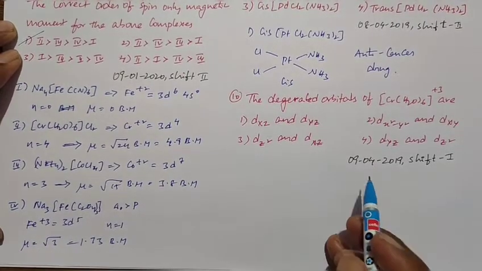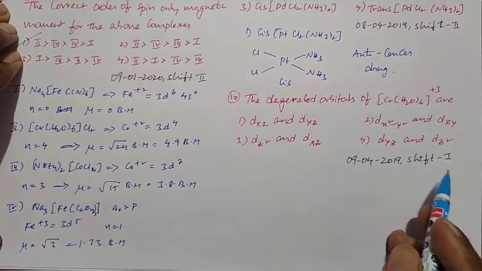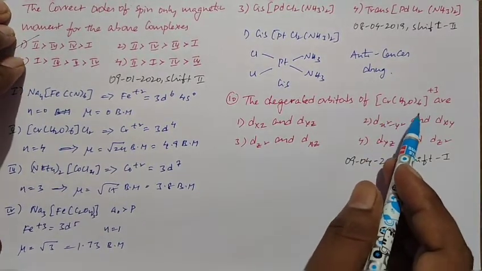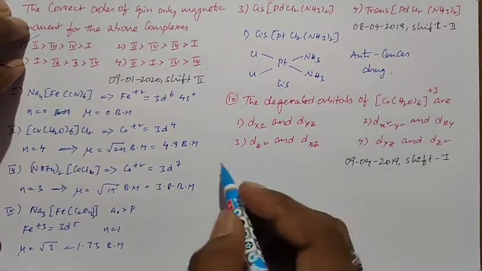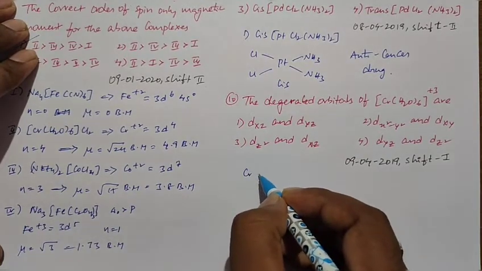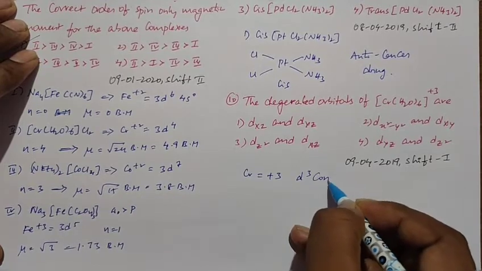This is the next problem. This problem is from 9th April 2019 shift 1 paper. The degenerate orbitals of [Cr(H2O)6]3+ are. In the given complex the oxidation state of chromium is +3 and its configuration is d3.